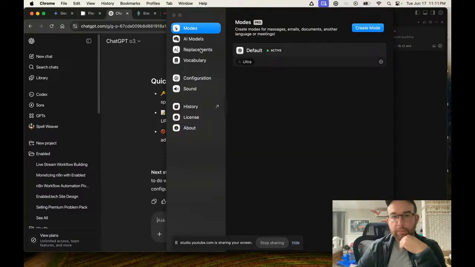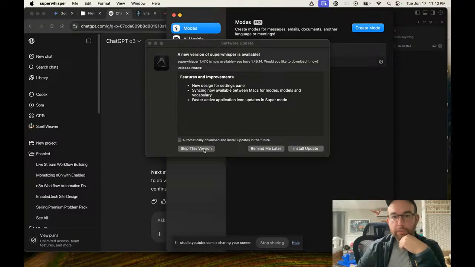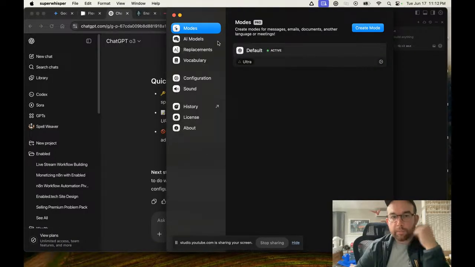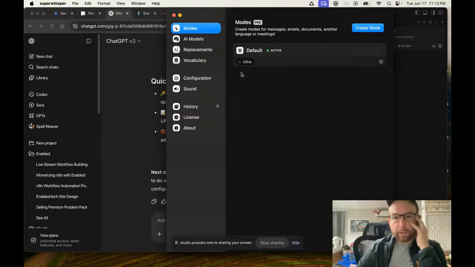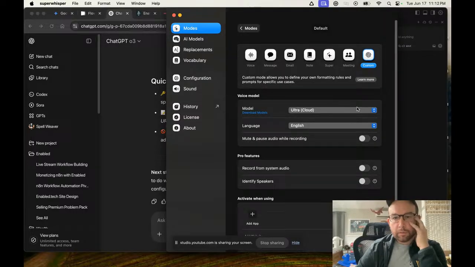Settings. All right. So AI models. New version. I'm going to skip that for now. Configuration. So history, replace models, modes. Right. So modes. Create modes. What other modes are there? Meeting, custom modes allow you to define.